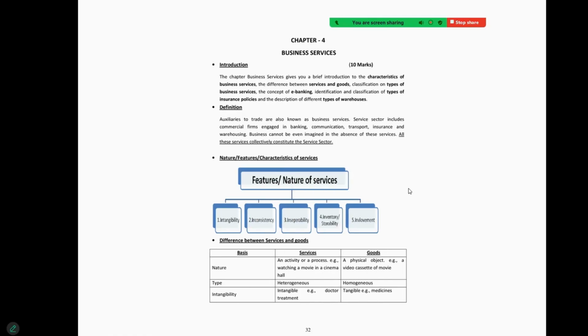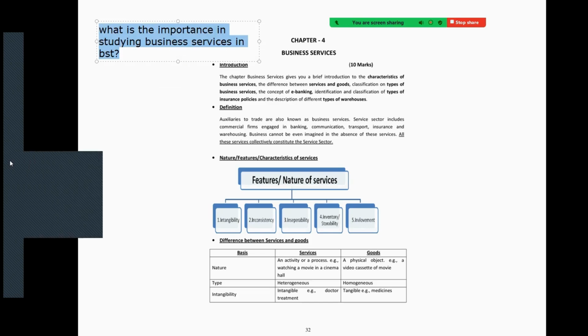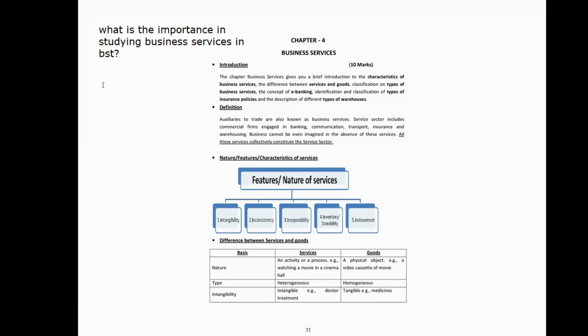Everyone. Okay, so today we will see one of the chapters in BST, which is one of the most important chapters, that is business services. So first of all, I would like to teach what is the importance of studying business services in BST. Before we move to any concepts under business services, I like to tell students the significance of this chapter, why we are studying this chapter. That is very important for us.